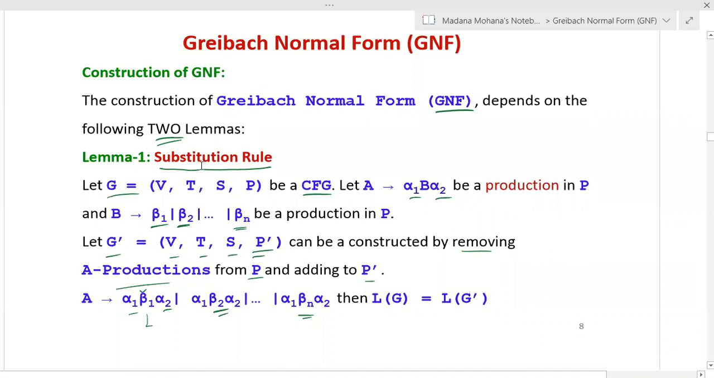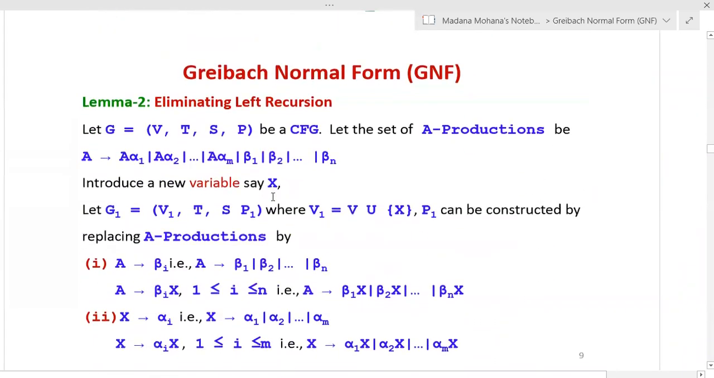As usual, this lemma is used while reducing a context-free grammar into Greibach normal form. Then coming to lemma 2, this lemma 2 is nothing but eliminating a left recursion.